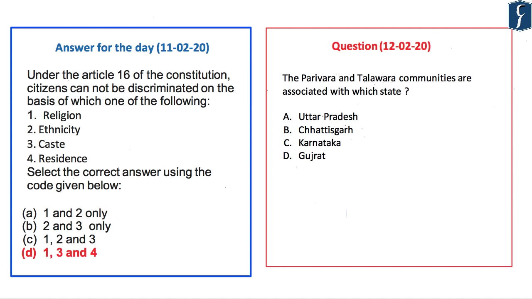With this, we come to an end for today's discussion. Let's take up the question for the day. The question for today reads: the Parivara and the Talavara communities are associated with which state? A. Uttar Pradesh, B. Chhattisgarh, C. Karnataka and D. Gujarat. And the correct answer for yesterday's question is D, 1, 3 and 4.